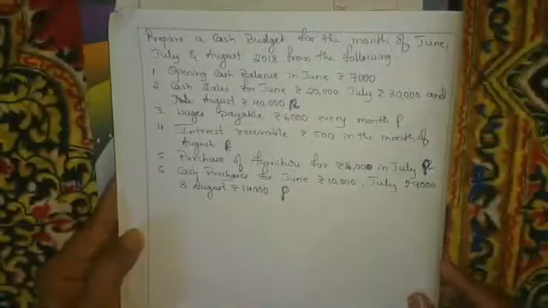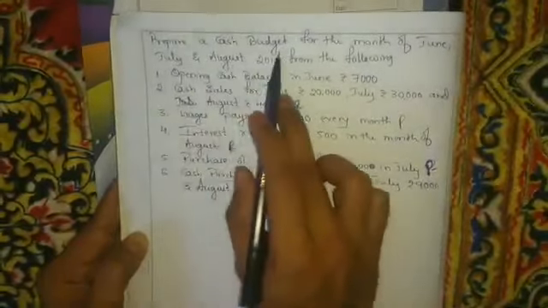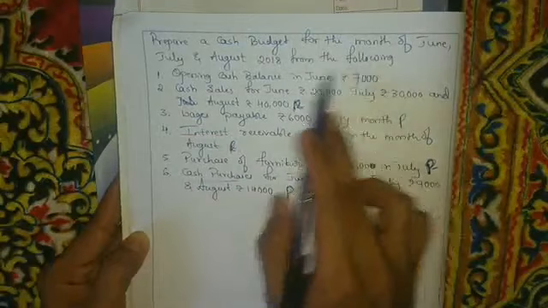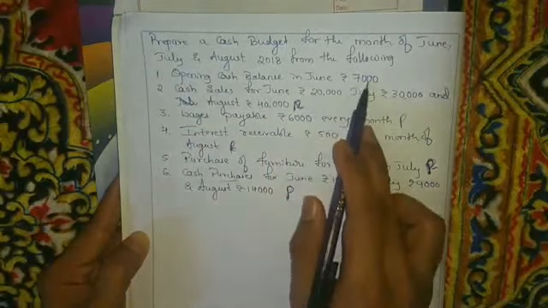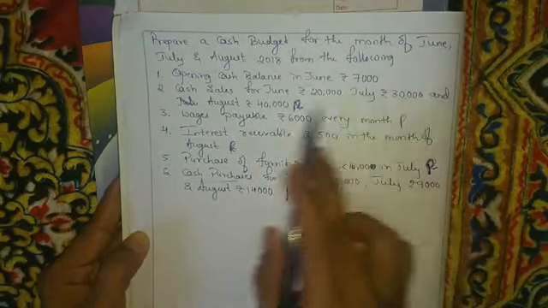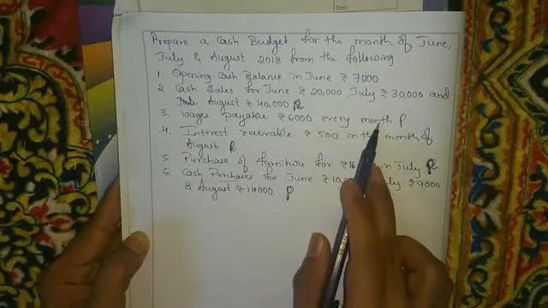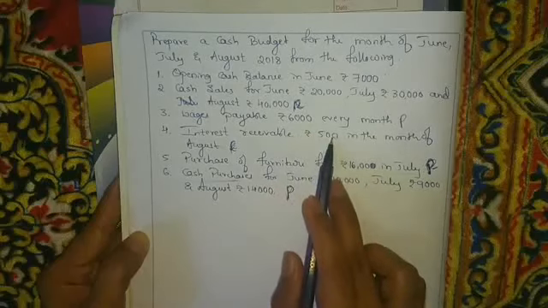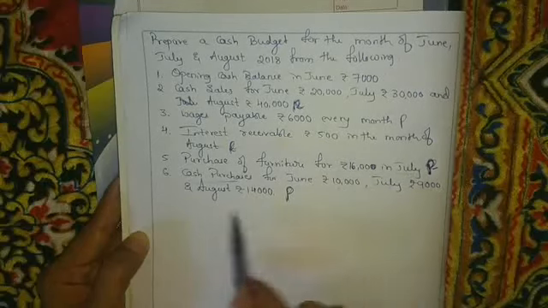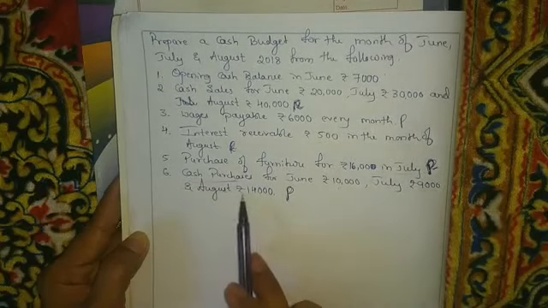We shall look at the question regarding cash budget. Prepare a cash budget for the month of June, July, August 2018 from the following. Opening cash balance in June rupees 7,000, cash sales for June 20,000, July 30,000 and August rupees 40,000. Wages payable rupees 6,000 every month, interest receivable rupees 500 in the month of August, purchase of furniture for rupees 16,000 in July, cash purchases for June 10,000, for July rupees 9,000 and August rupees 14,000.